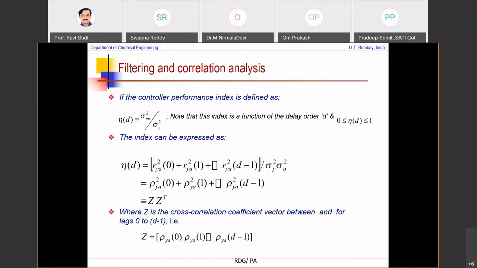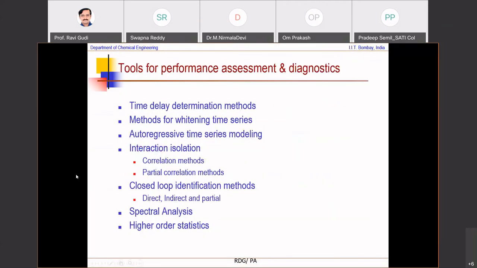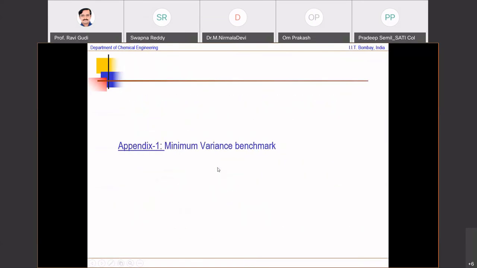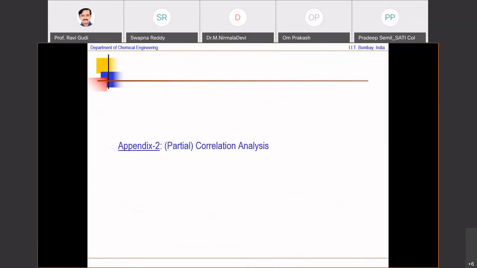And that routine operational data can be filtered in various ways. Therefore, the whitening filter, the tools that I mentioned earlier, the methods for whitening time series, this is one approach, a tool that is required for determining the minimum variance benchmark, and it is used to whiten the time series. I will correct this appendix slide when I post this, but I don't know why this has happened.